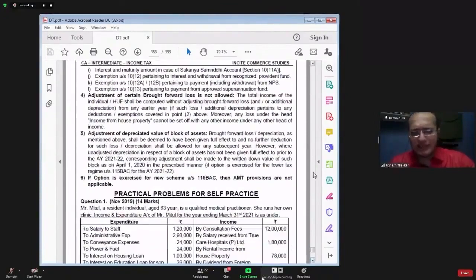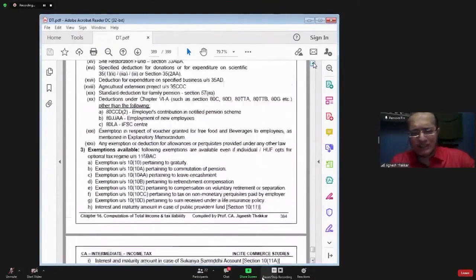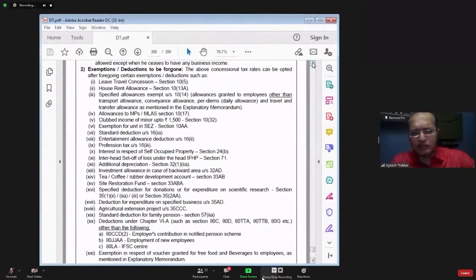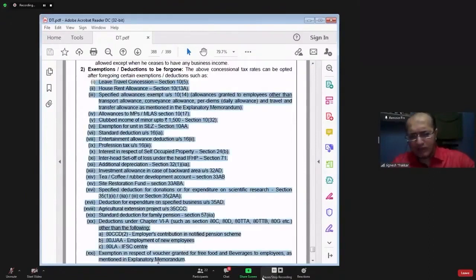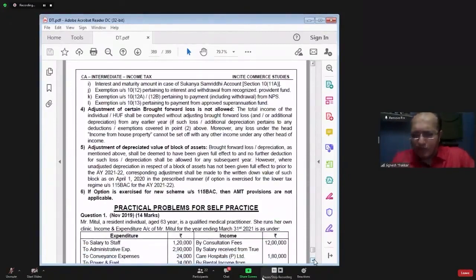So government says what? In point number 4, government says, if you have some brought forward loss, and that brought forward loss is in connection with all exemptions and deductions which you have to forego now, because of this exemption and deduction in the last year, in the current year you are having some brought forward loss.